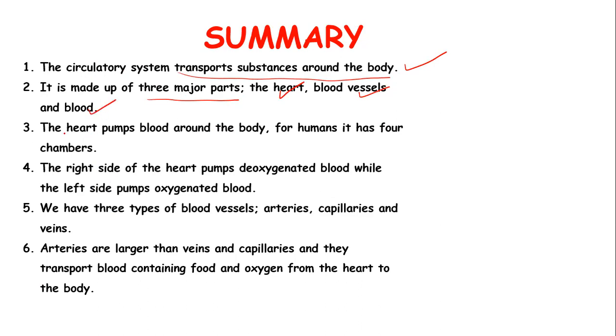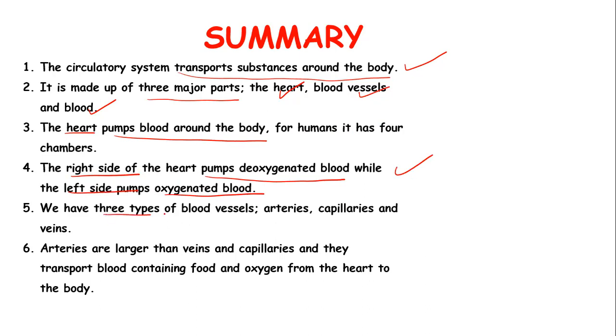What is the role of the heart? The heart pumps blood around the body. For humans, the heart has 4 chambers, 2 chambers on the right and 2 chambers on the left. We noted that the right side of the heart pumps deoxygenated blood, and the left side of the heart pumps oxygenated blood. A key point to note here, of course.